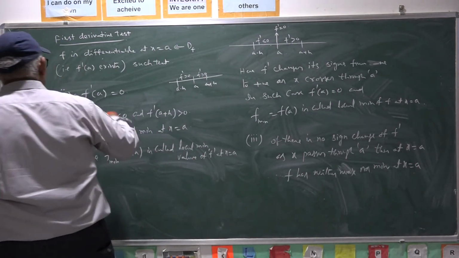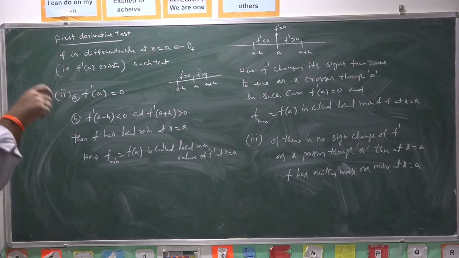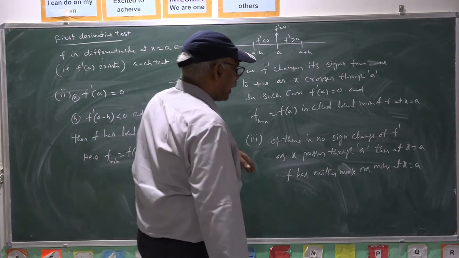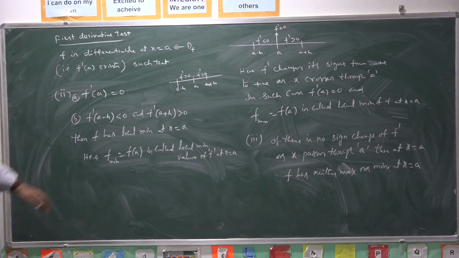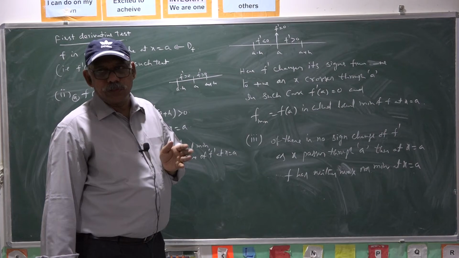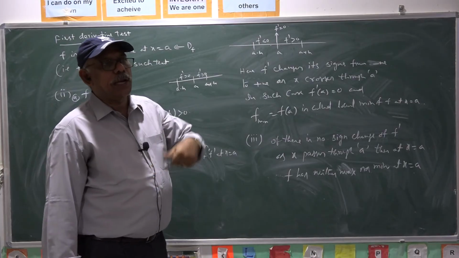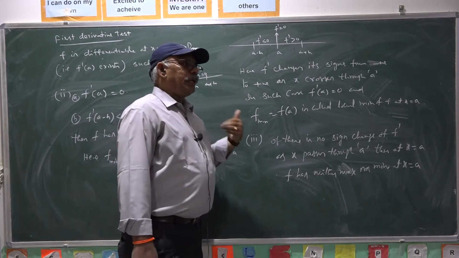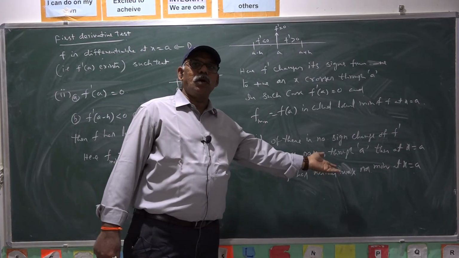This study is only confined to one particular point or its neighborhood, that means its very close values. Hence, we call them local minimum and local maximum. That is the worth-noting point. This is the first derivative test to observe the local maximum and local minimum of the function. Once the derivative changes its sign from positive to negative, local maximum; from negative to positive, local minimum. If the derivative does not change its sign at a, the function has neither maximum nor minimum at x equal to a.